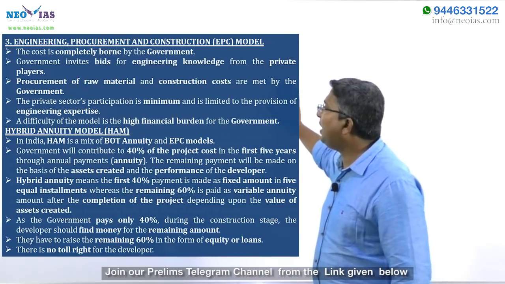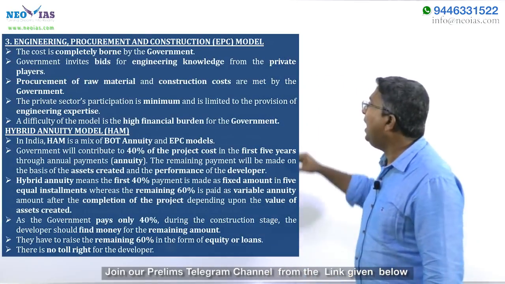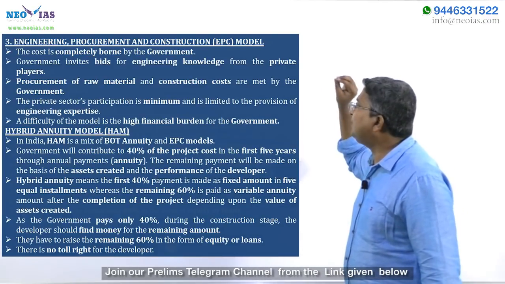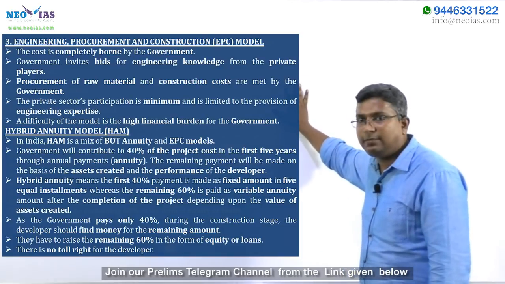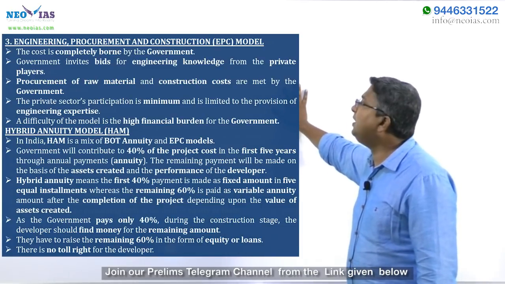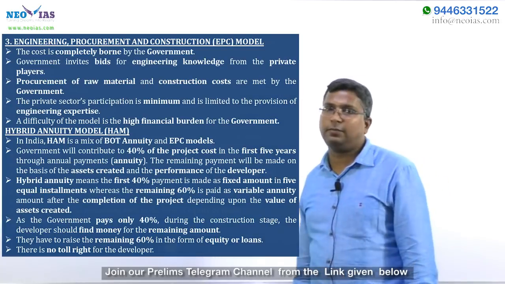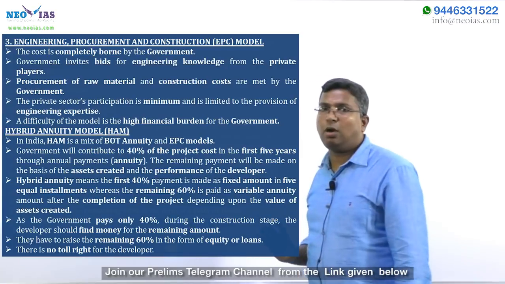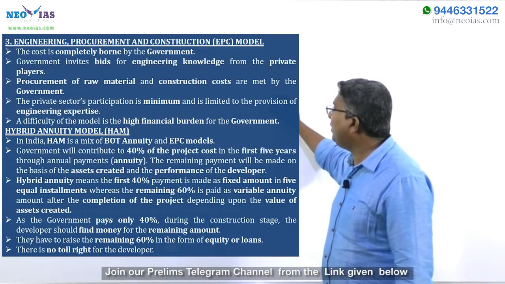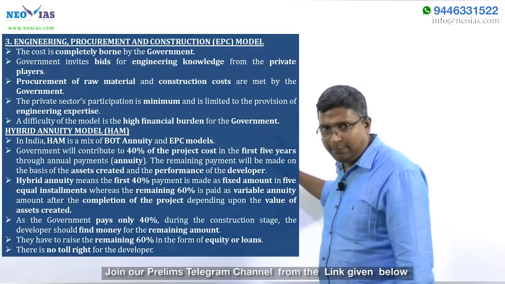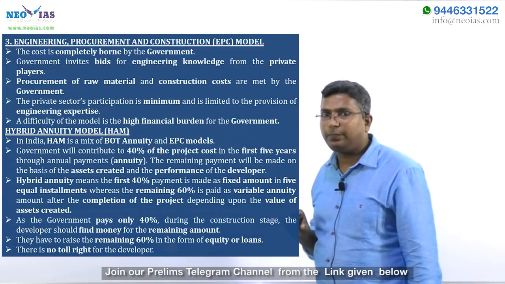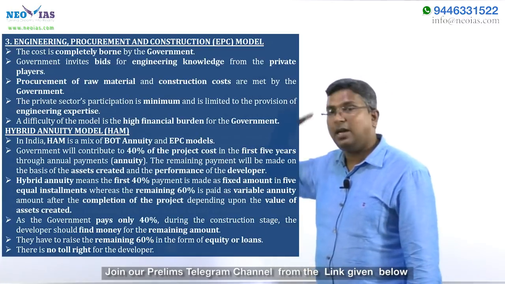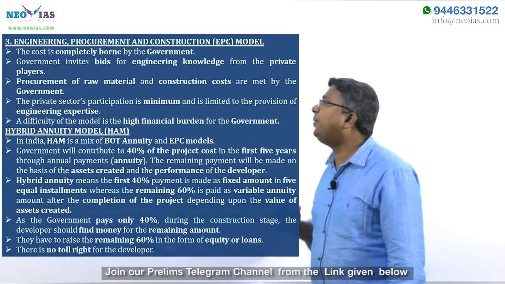So the private sector participation is minimum in the EPC model and is limited to the provision of engineering expertise. Now the biggest problem with this model is that the entire financial burden is on the government. So the hybrid model has taken some features of the EPC model in the sense that the government will not take the entire financial burden. The government will take only a certain percentage of the project cost. The remainder has to be taken by the private sector in the hybrid annuity model.